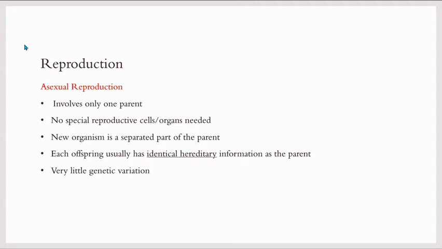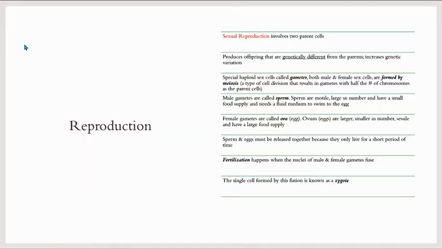And there's only one parent that is involved. So offspring genes are going to be the same as parent genes, so you won't see a lot of genetic variation in this case. Sexual reproduction involves two parent cells, and it produces a lot of genetic variation because there are genes from both parents that are combined together and that are present in the offspring.